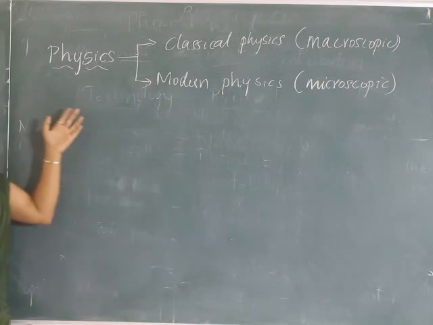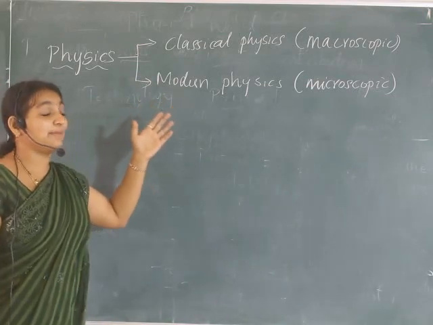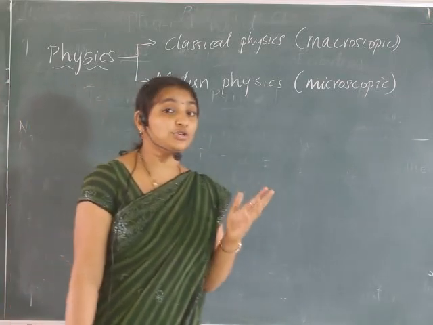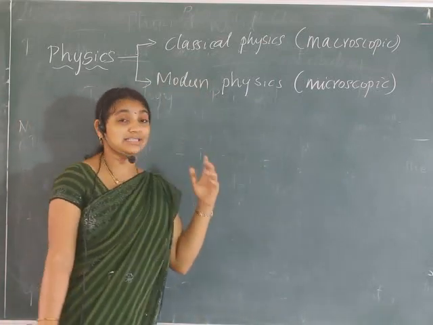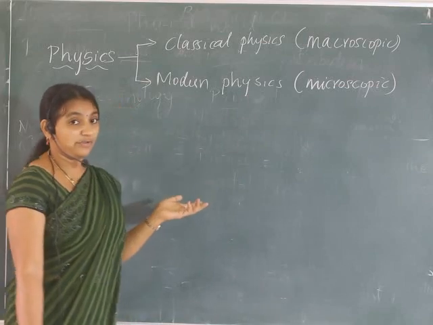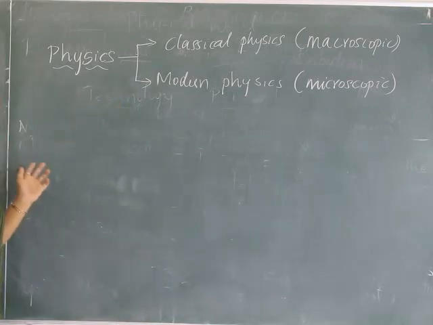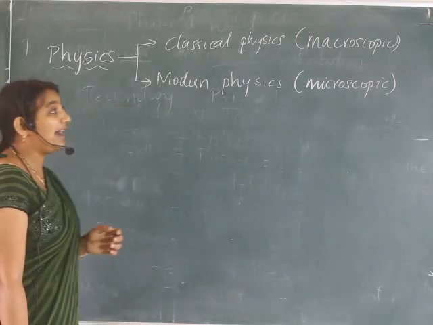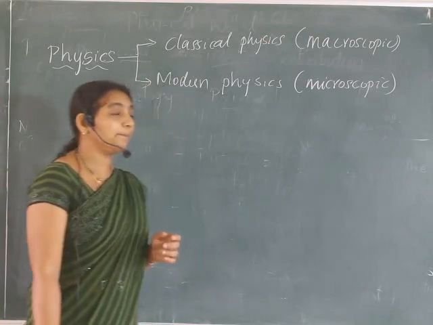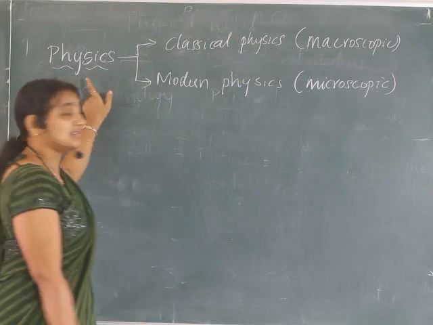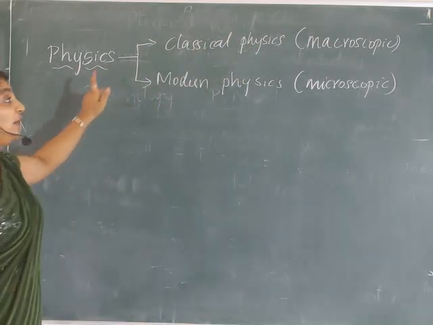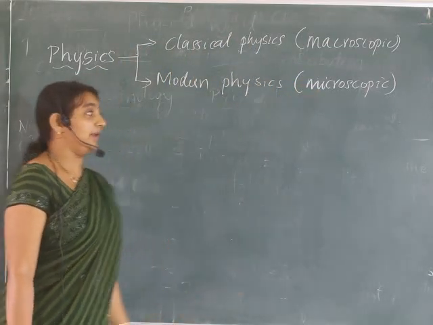So in classical physics you are going to study about the macroscopic things, the things which you can see through your naked eyes, and in modern physics you will be studying the microscopic phenomena. So I can say classical physics is a branch of physics which deals with the study of macroscopic phenomena.